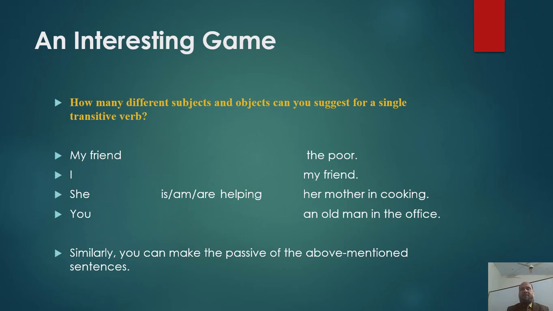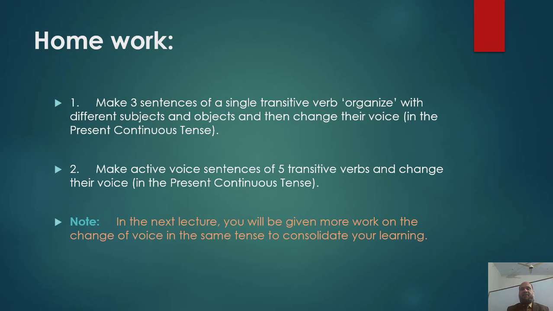It is time for homework. Number 1. Make 3 sentences of a single transitive verb with different subjects and objects and then change their voice in the present continuous tense. And homework point number 2, make active voice sentences of 5 transitive verbs and change their voice in the present continuous tense. Keep in mind, in the next lecture you will be given more work on the change of voice in the same tense to consolidate your learning.